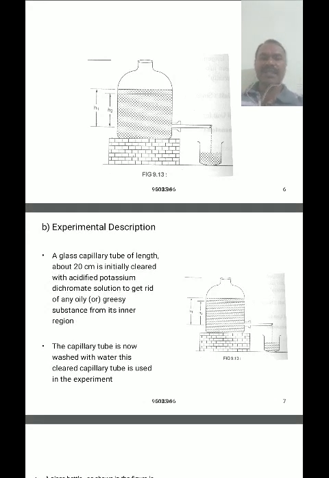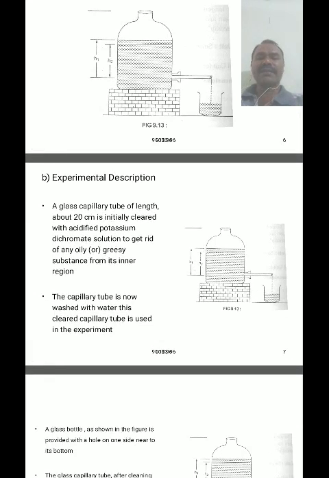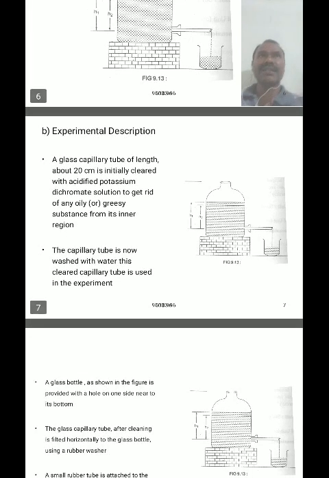The main description of this experiment is, we consider one glass capillary tube of length about 20 centimeter, and it is initially cleaned with acidified potassium chromate solution to get rid of any oily or greasy substances from the inner region of the capillary tube, which is the path for the water to flow.